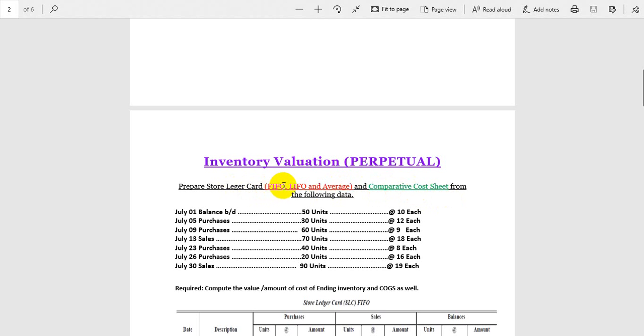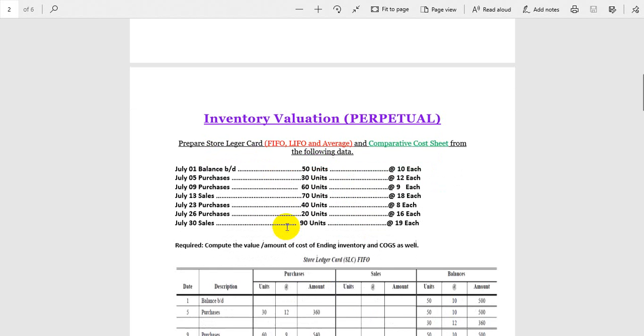So guys, first in, first out means whatever we purchase first, we will sell first. It's very crystal clear. It means whatever came in first, we will sell first. And it's the opposite of LIFO. In the average method, we will do the averaging of cost, then we'll find the values. So we have the data.